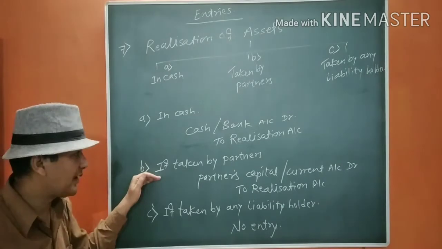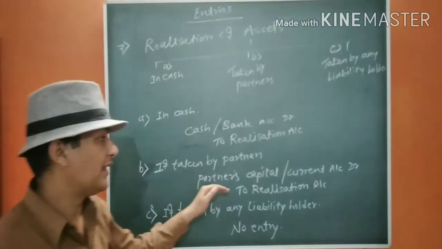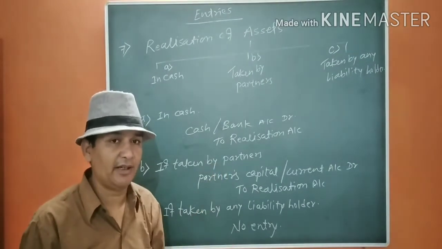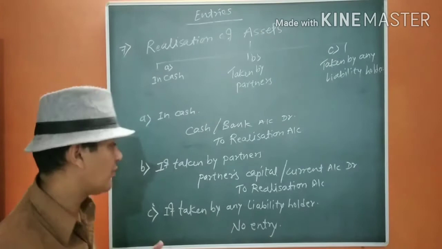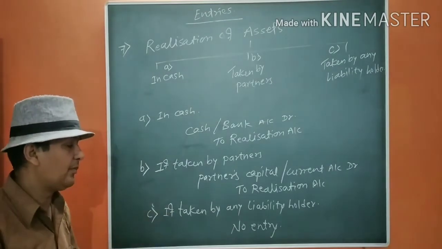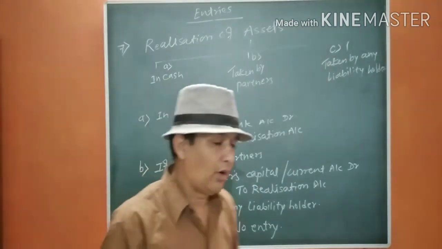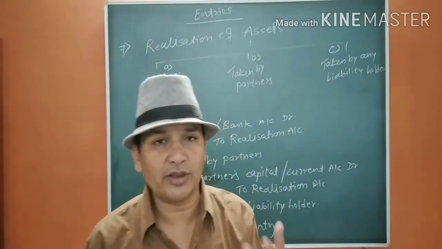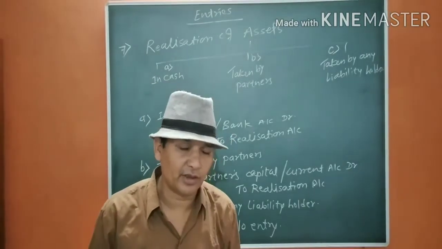Now, if the assets are taken by the partners, capital or current account debit to realization account. This is a very easy entry. As you know, partners are the receivers, and that's why their account will be debited. If taken by any liability holder, as you know, we have transferred all the external liabilities to the realization account and all the assets also to the realization account.